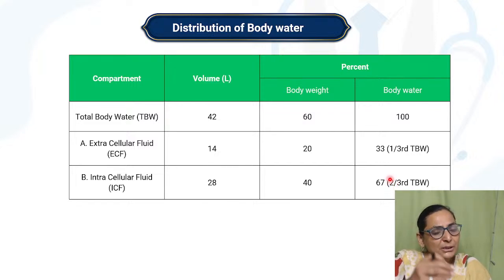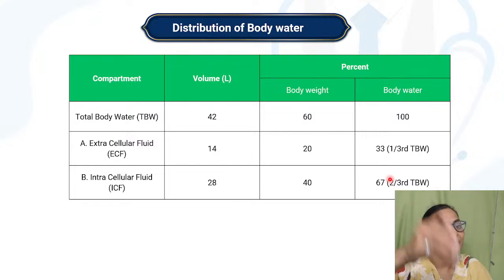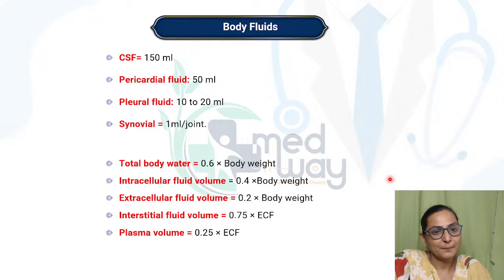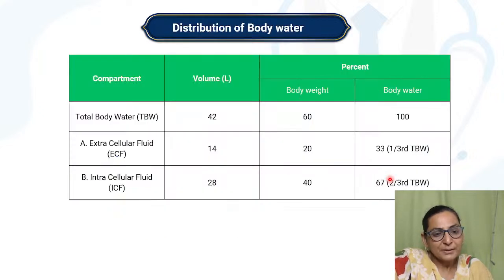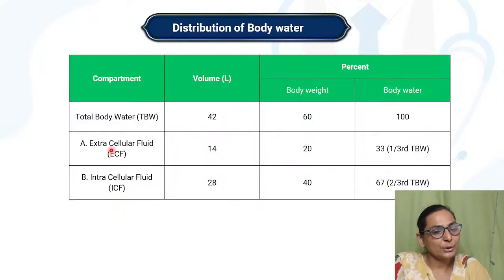Remember, the water which is only inside the cell is ICF, right? Whereas the water outside, even plasma, will be your ECF. So this ECF also includes your plasma and your interstitial fluid.